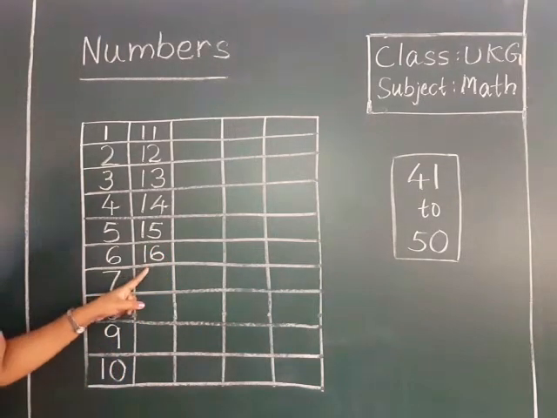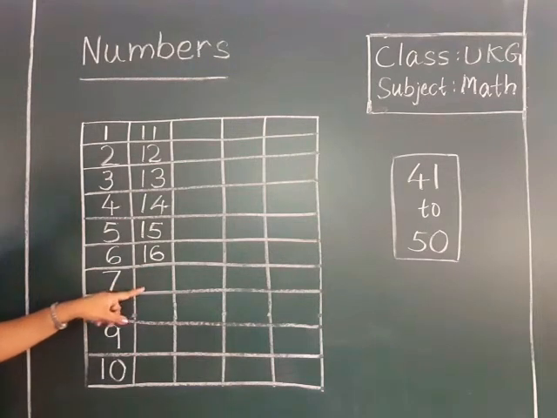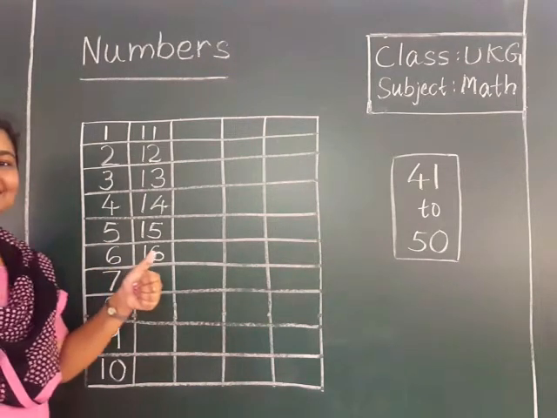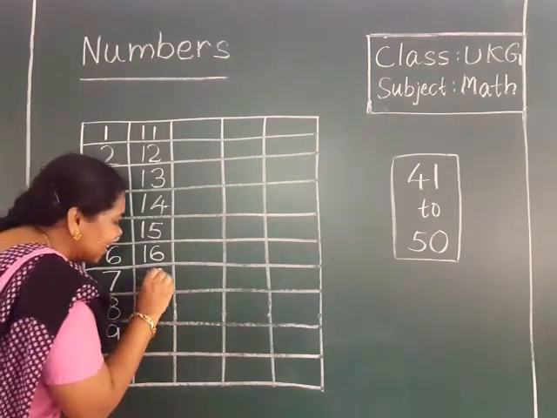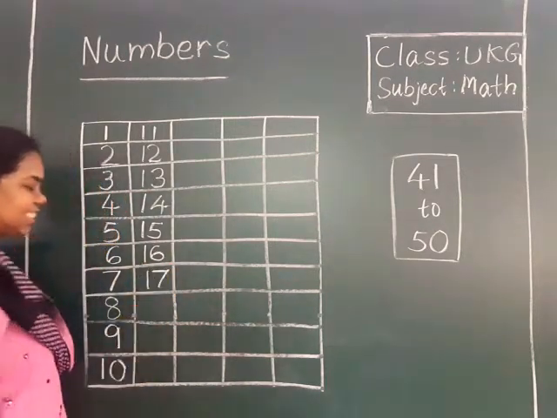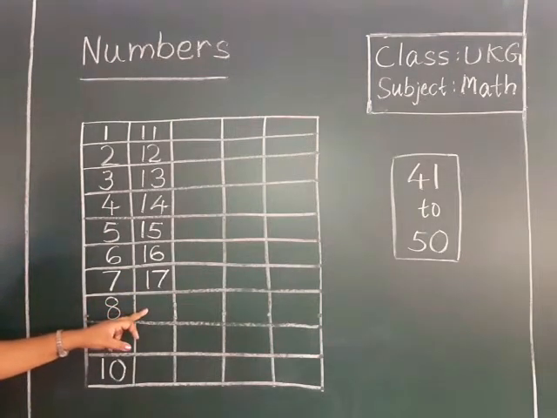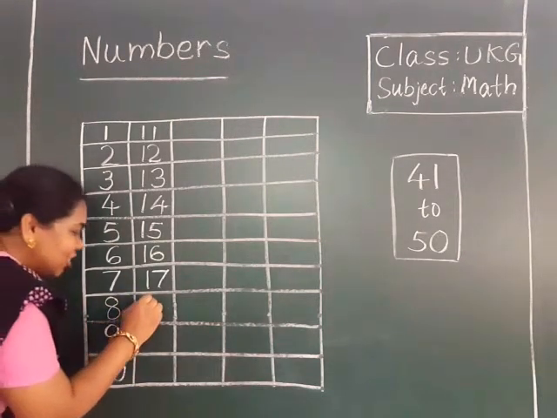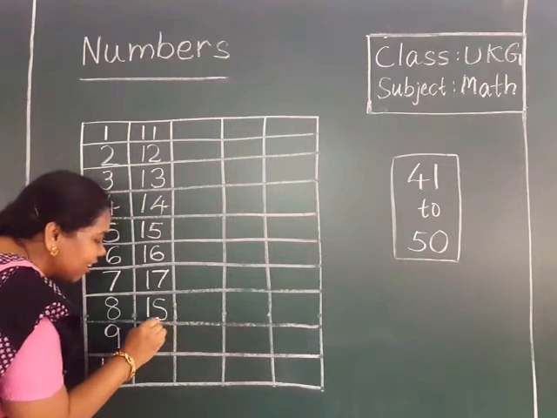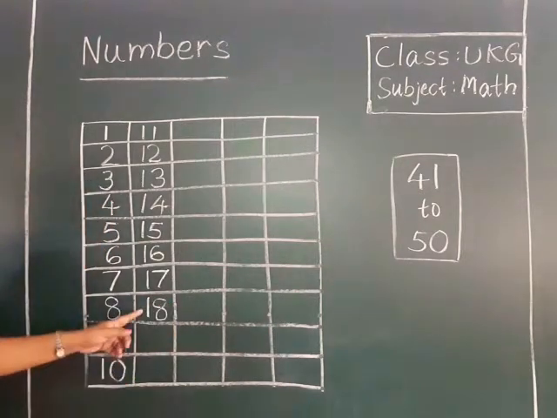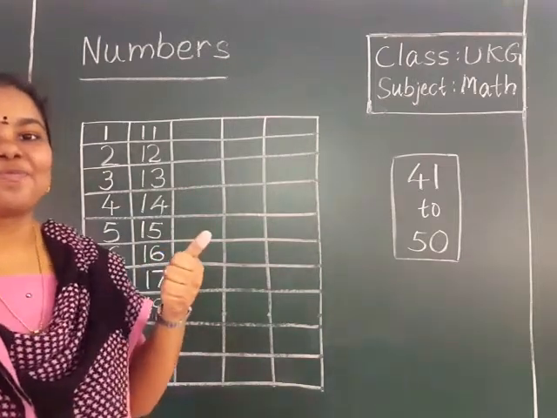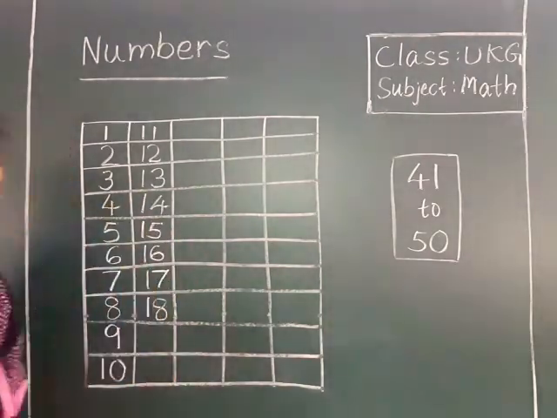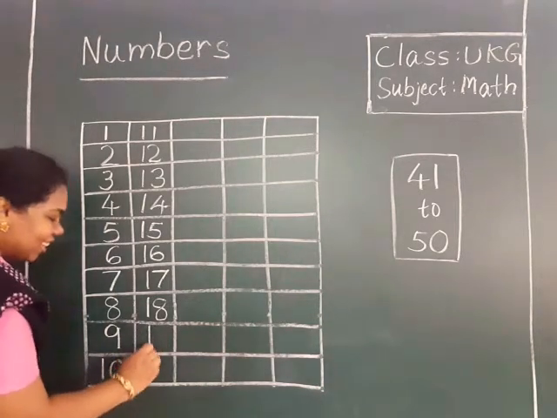After 16, which number will come, children? Very good. It's 1, 7, 17. After 17, 18. 1, 8, 18. After 18, which number will come? Yes, it's 19. How to write 19?